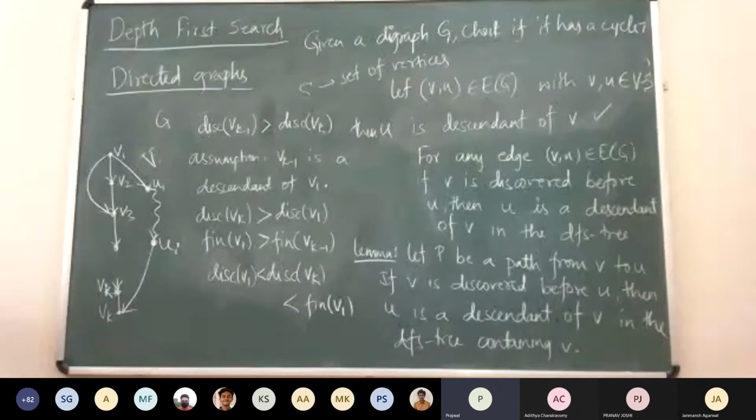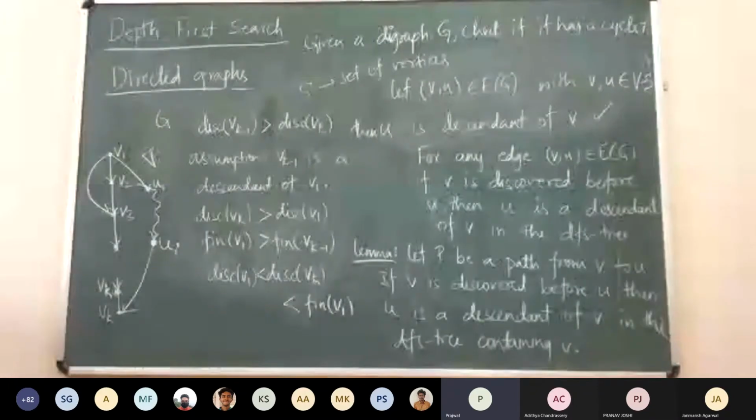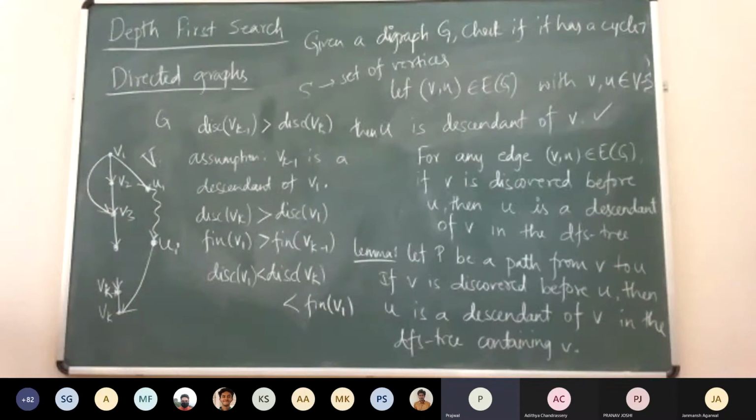Now we'll make an inductive hypothesis that all these vertices are descendants of V. Now all the unvisited neighbors of V are descendants of V. So the induction goes on until the unvisited neighbors of V are... Yeah, it is again distance from V, right?